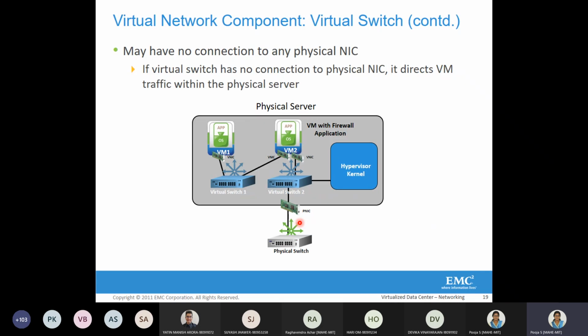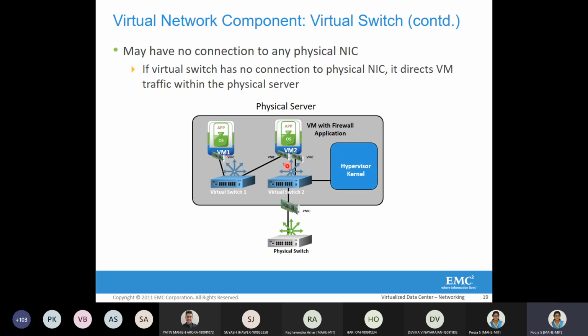The second scenario is where, as I told you before, in the earlier figure we have seen that all of the virtual switches are connected to the physical NICs. That is not a necessity. Sometimes some virtual switches are only interconnecting different virtual machines, and are not connected to a physical NIC. Such a scenario is illustrated here.